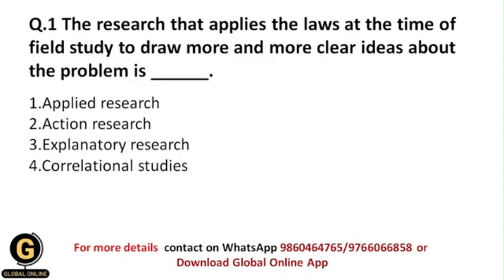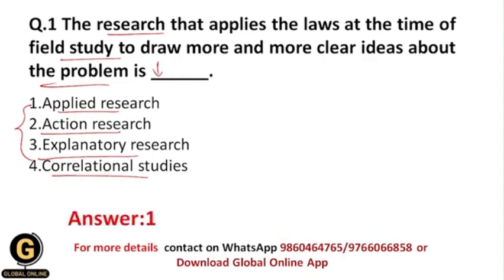Okay, first question is, the research that applies the laws at the time of field study to draw more and more clear ideas about the problem is dash. So among these options, which is the type of research which applies the laws at the time of field study, and because of that we can draw more and more clear ideas about the problem. Okay, so basically whether it is applied research, action research, explanatory research, or correlational studies.